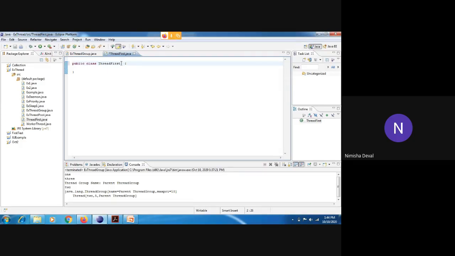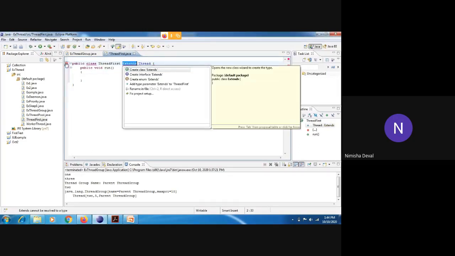Now here you have to extend the Thread class. Obviously you need to create a run method over here. So public void run. Now you can see here it has given you an error. Why?